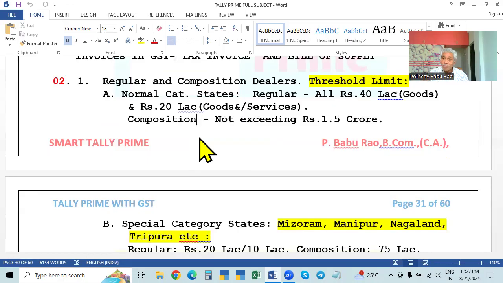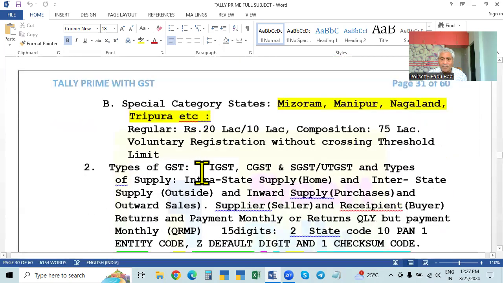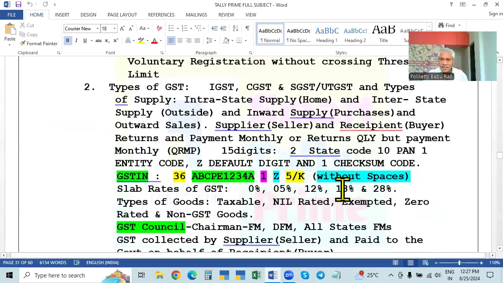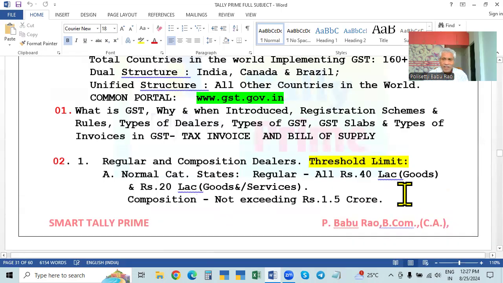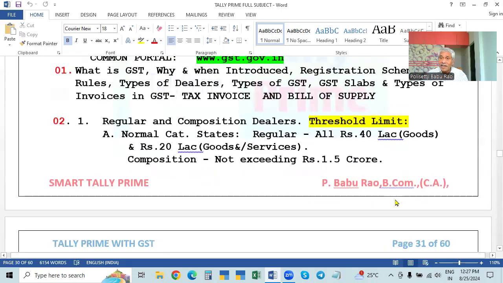They have to pay on the turnover of sales from their own pocket, a very small amount, irrespective of the goods, whether the rate is 12%, 5%, 18% or 20%. They cannot collect it from the buyer. On the basis of turnover they pay a small percentage, 1%, to the government only once in 3 months. This is about the composition scheme. In the case of regular, they have to file the return every month.